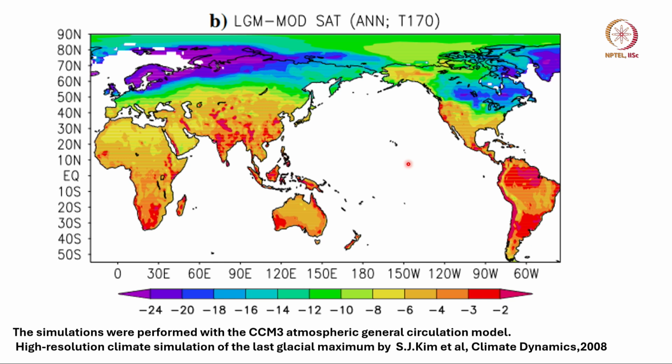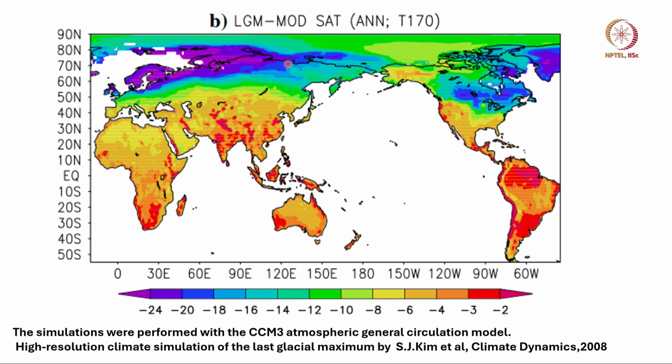Now, here is a comparison between the last glacial maximum and the last 100 years, showing the spatial differences in temperature of the atmosphere at 1 meter height. Okay. Now, this shows that the last glacial maximum was colder by around 25 degrees around this Siberian region and also Greenland.